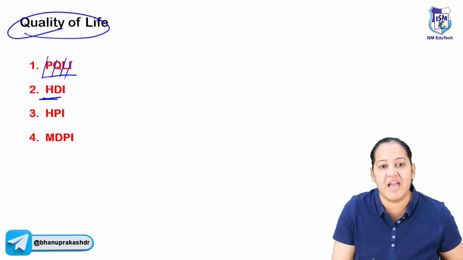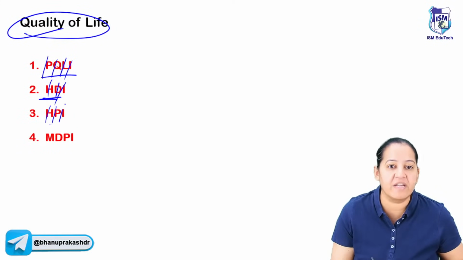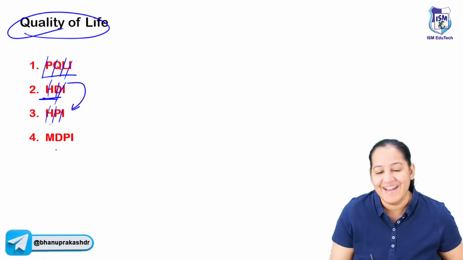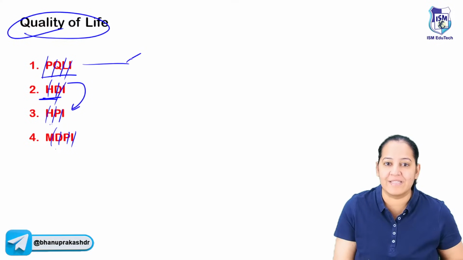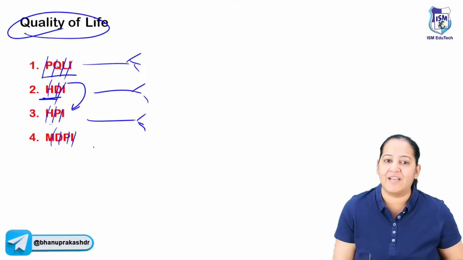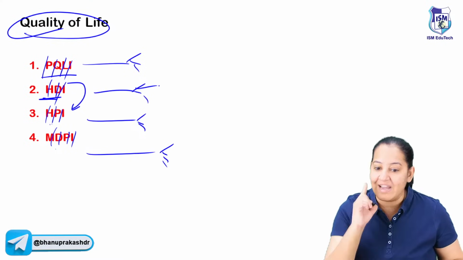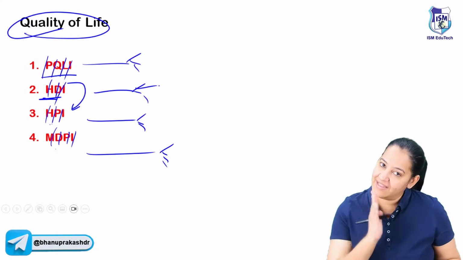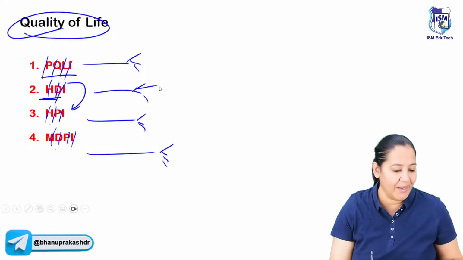The second is HDI, Human Developmental Index. The third is HPI, Human Poverty Index, which is the opposite of HDI. And last is the Multi-Dimensional Poverty Index. So we will see the 3 components of each of them, and you have to see the difference. And what are the values in India? In the end, we will make a tabulated table to compare all of them. Quickly, we will do so.